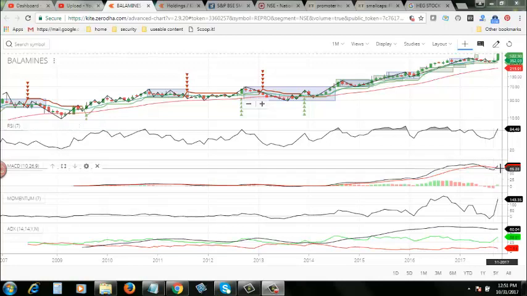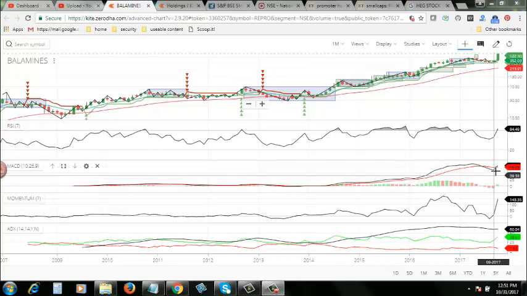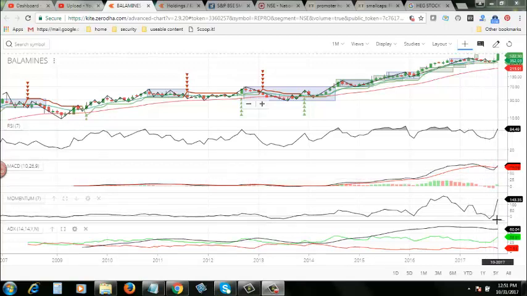MACD, the signal has just crossed the red line, and it is on top of the red line here. If you can see this part, and look at the histogram bars. Just now, these bars have started appearing on top of the baseline. All these indicators are good, but the strength is a little bit weak here. Now look at the momentum.